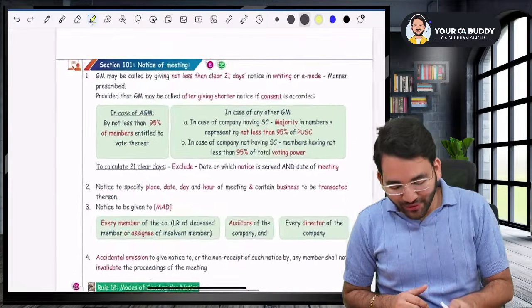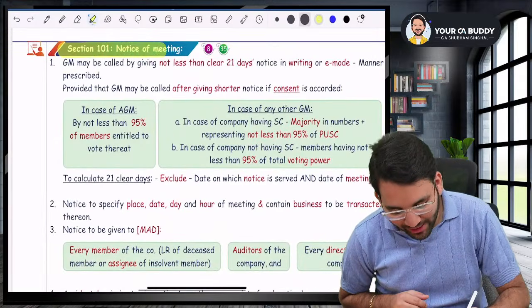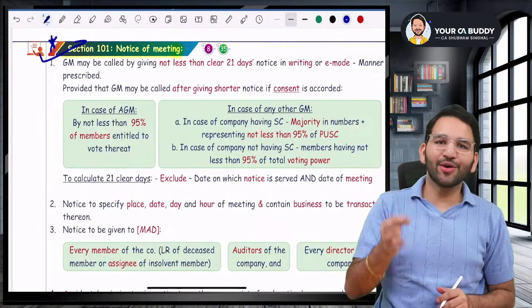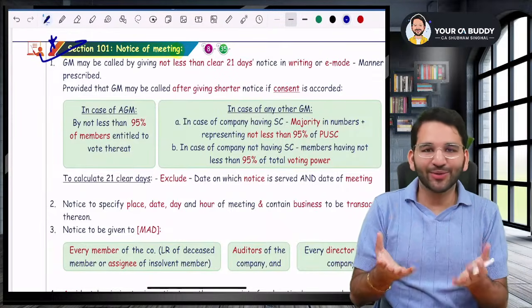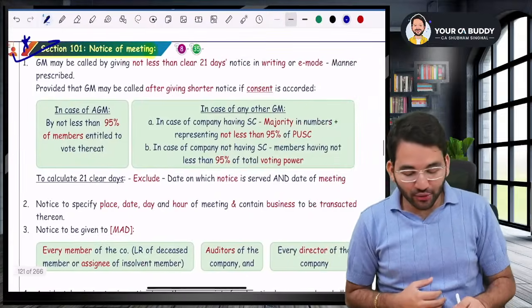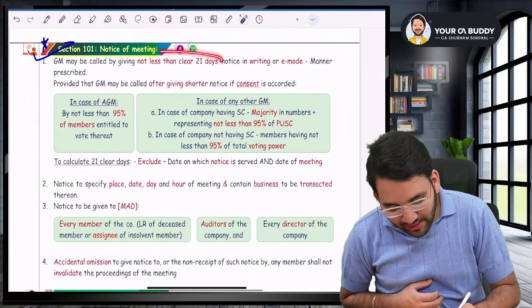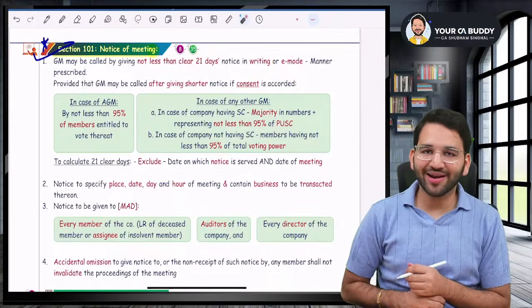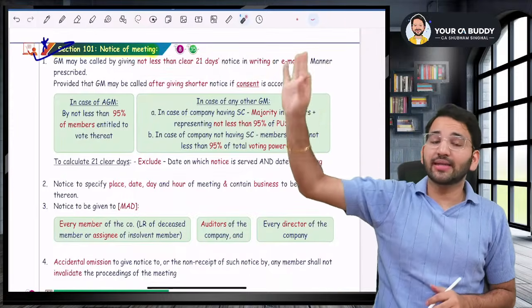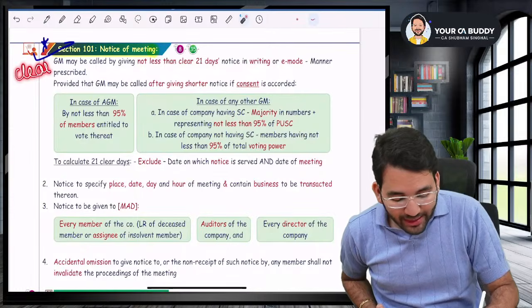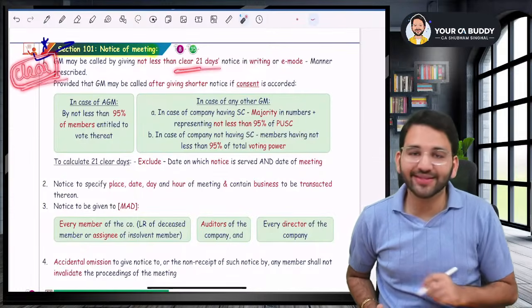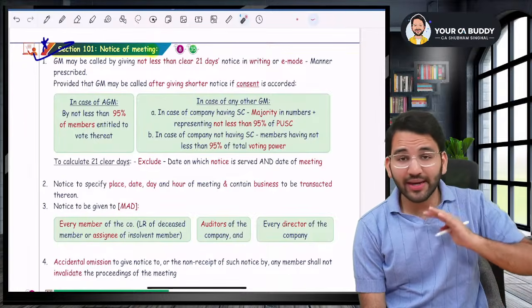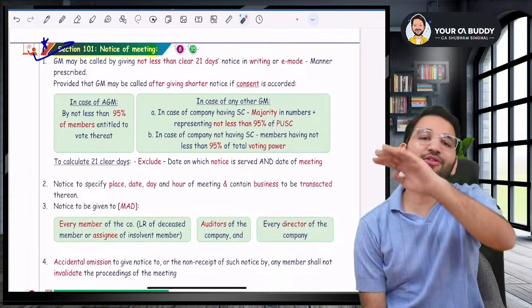Yes, sir. Now, moving to the next section, section number 101, which talks about the notice of a meeting. Guys, in order to call for any meeting, you have to send the notice, right? Law says that you have to send a notice of at least 21 days, and it has to be in writing. These 21 days are clear days. What is 21 clear days, sir? Clear 21 days means you exclude the date of service of notice and the date of meeting.